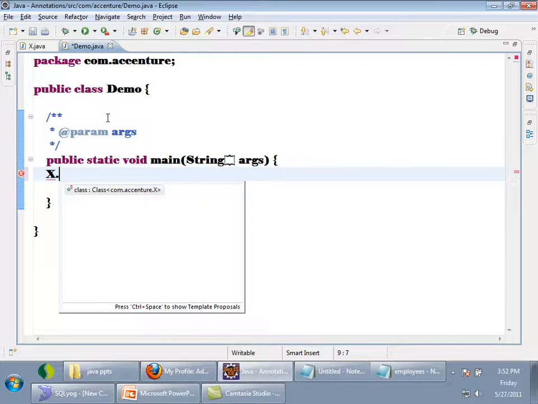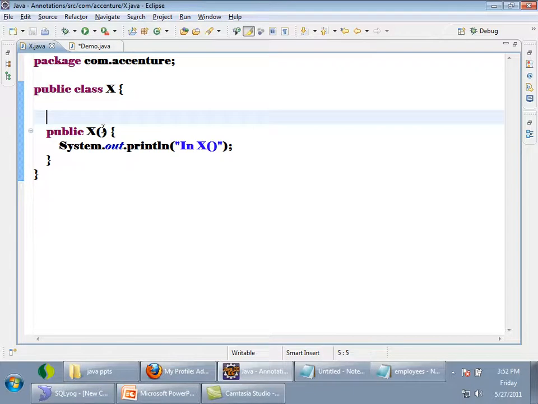If you want to know metadata about this class x, data about data is called metadata. So tell me, is there some data about this class x? There is one default constructor. How many fields are there? 0 fields. How many public methods are there? 0. There can be n number of methods, right? So data about a class is called class metadata, right?